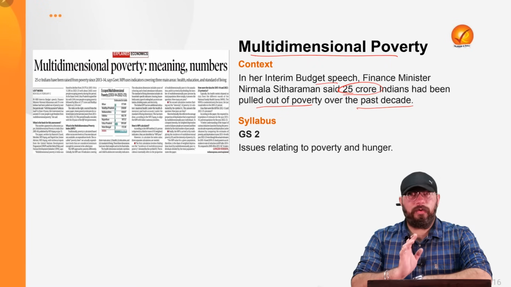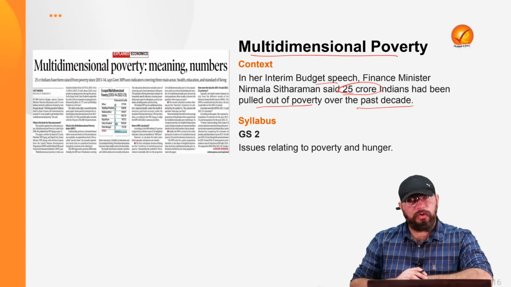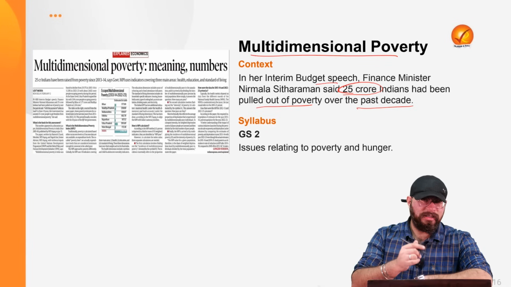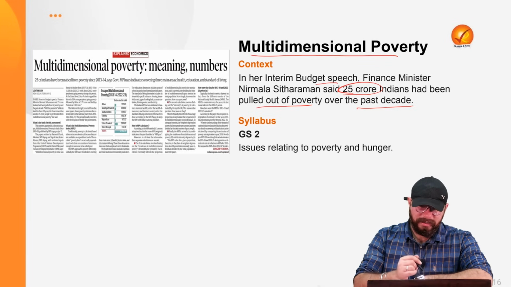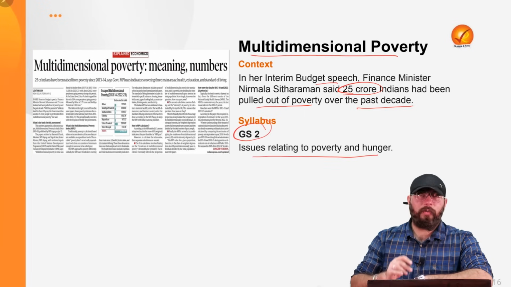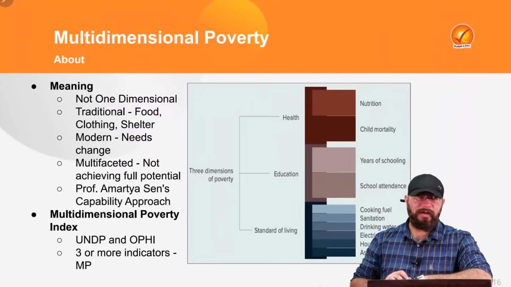25 crore Indians have been pulled out of multidimensional poverty over the past decade. That is what our Finance Minister Nirmala Sitharaman said in her budget speech. Now, in relation to General Studies Paper 2, issues relating to poverty and hunger have been specifically mentioned. So, it becomes very, very important for us to understand.